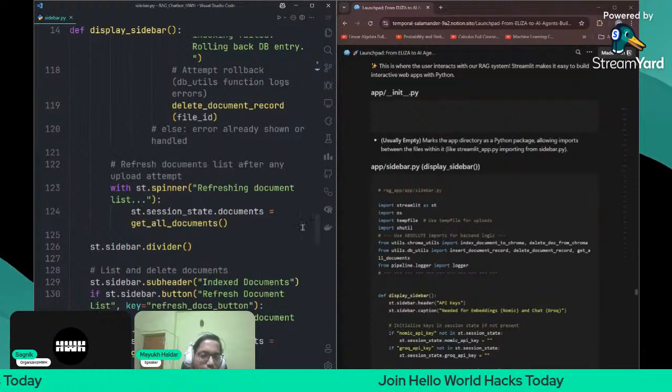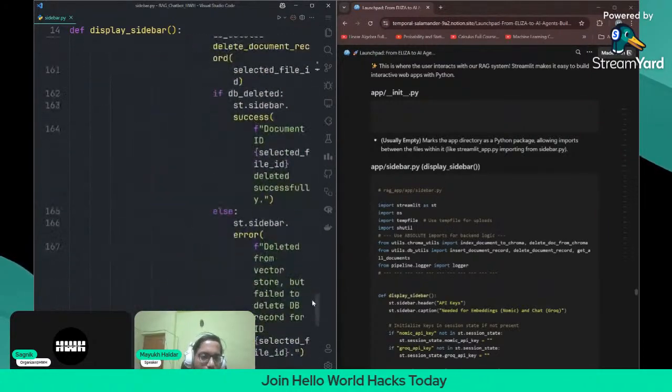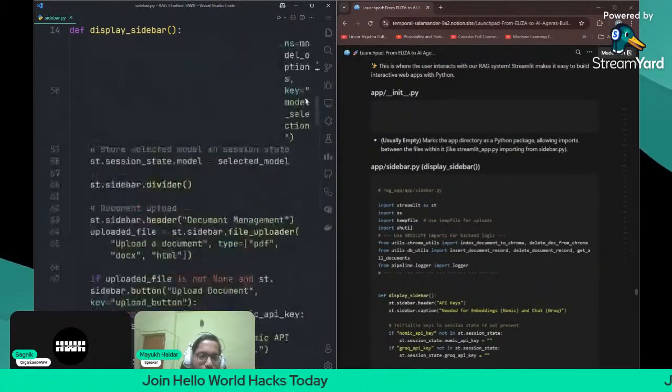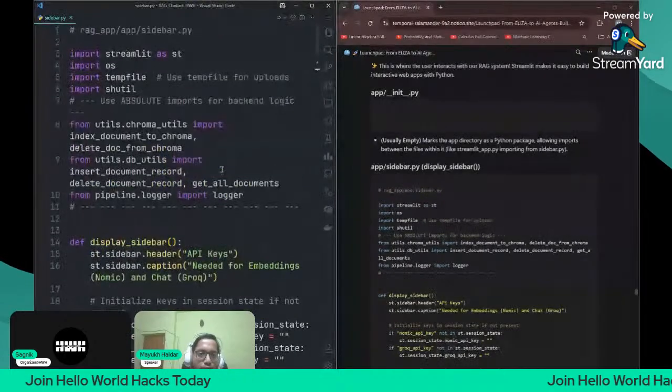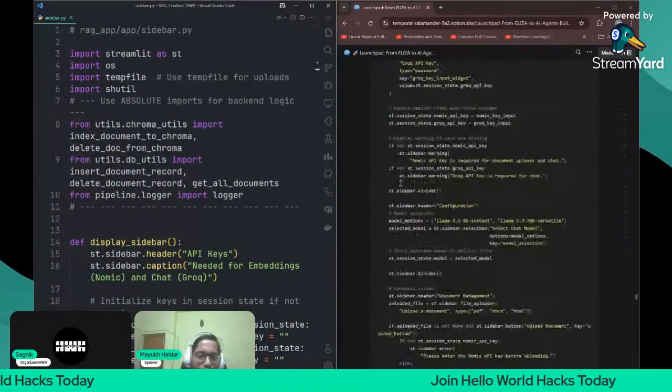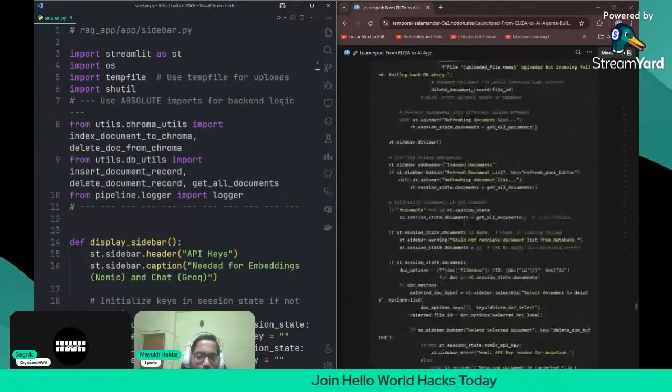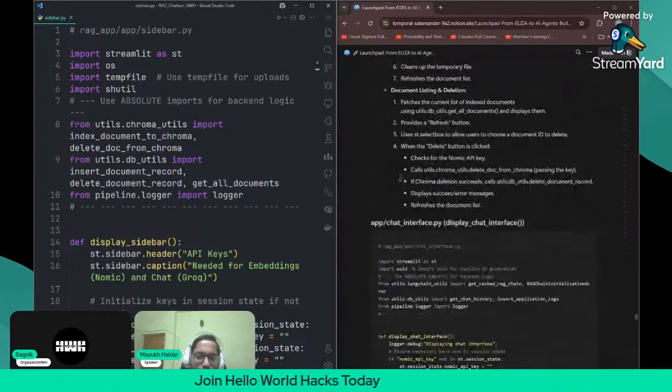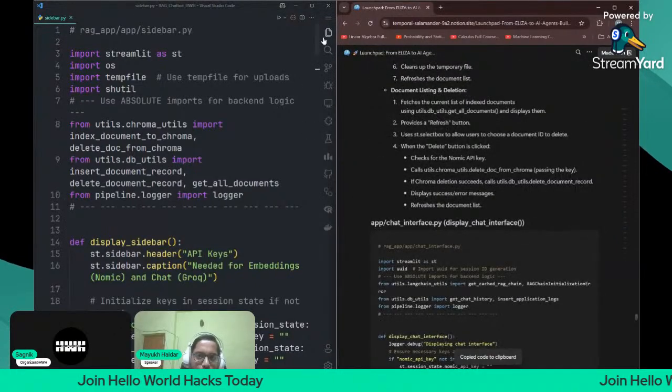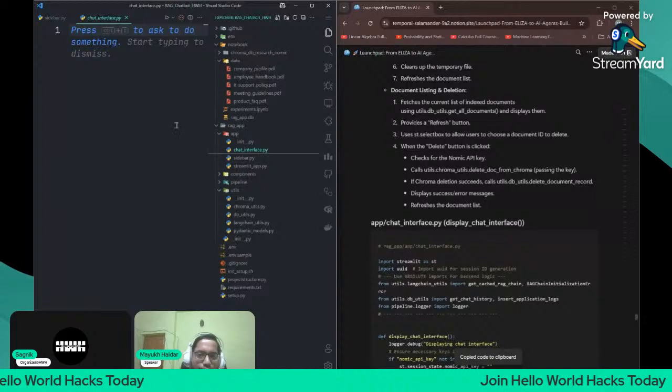I think it might be very difficult for you to understand this part, but once you see the interface, it will be very easy to understand. You will be able to see this part also. So this is the sidebar.py. Next part is the chat interface, I guess. Yeah, chat interface.py. So let us create the chat interface.